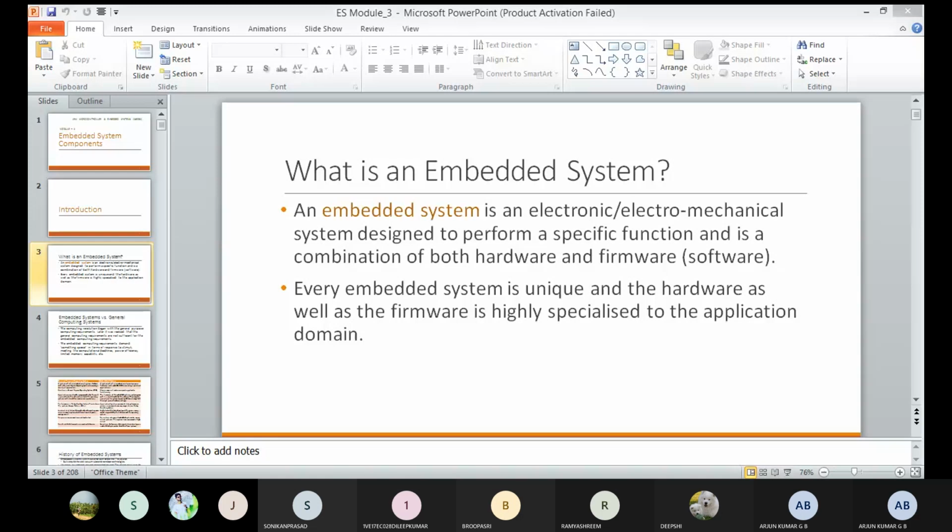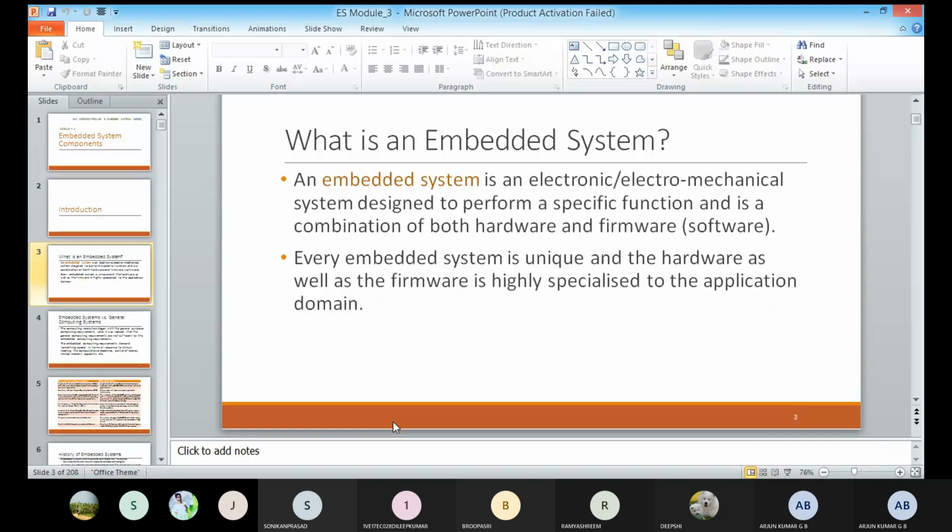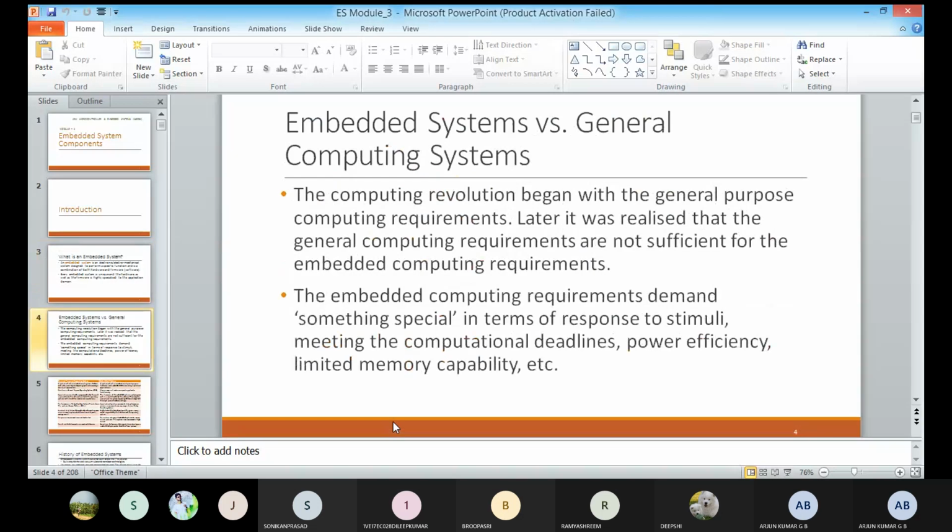Then, embedded system versus general computing system. The next is the embedded system compared with the general computing system. See, general computing system is nothing but general purpose computers.